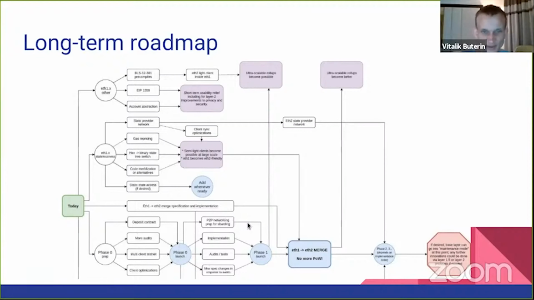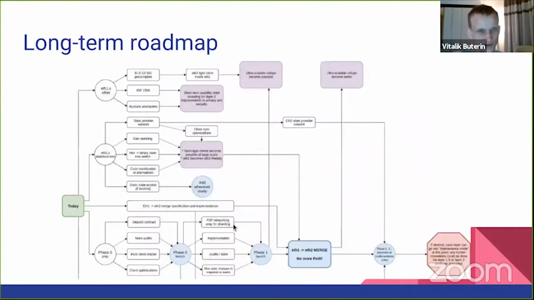Then peer-to-peer networking, preparation for sharding. A big difference between existing networks and sharded networks is that in a sharded system, you have to also shard the peer-to-peer layer. You can't just have a gossip system where everyone broadcasts messages to everyone. You have to create systems that allow nodes to judiciously download only a portion of the content. In phase 0, we're already using this for attestations to some extent, but in phase 1, this becomes the backbone of the entire thing.